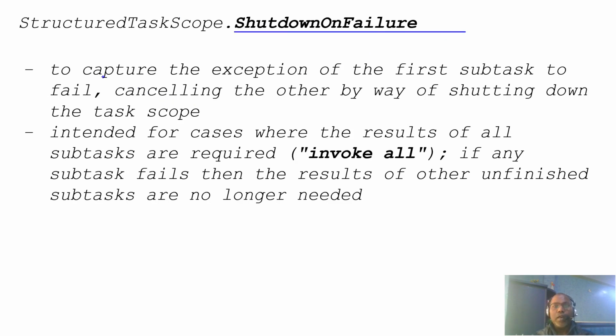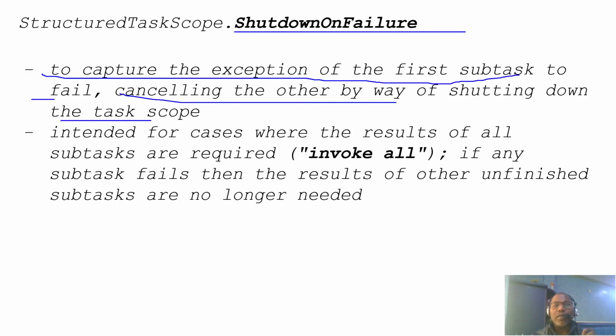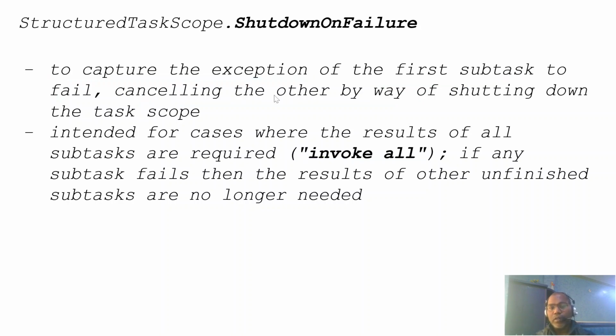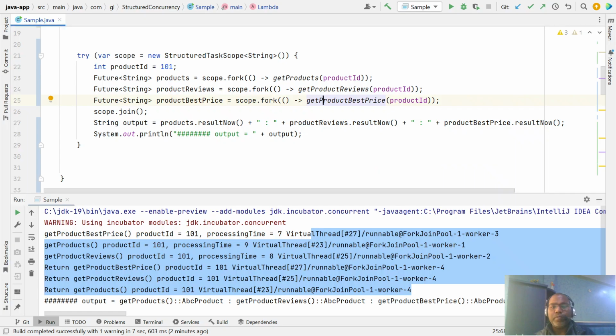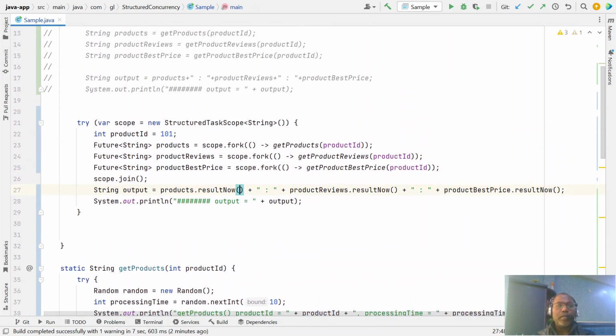Here, if anyone fails, it captures the exception of the first failed task and cancels all the other tasks. That means they are invoking all; if anyone fails, first capture it and just cancel everything. So how do we do this in the code? Let's write some code.